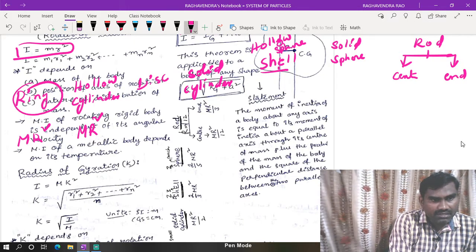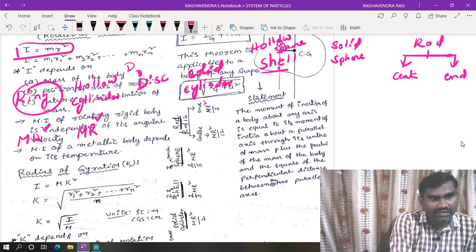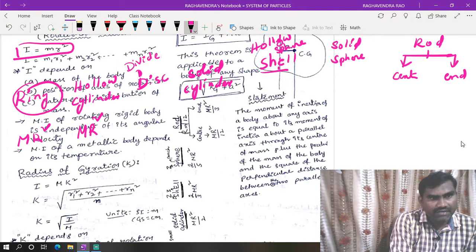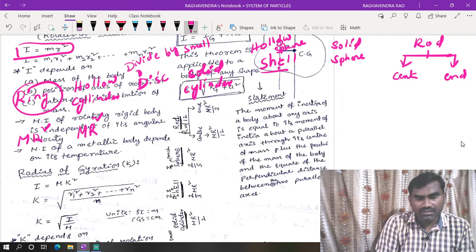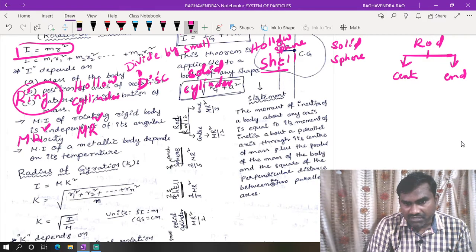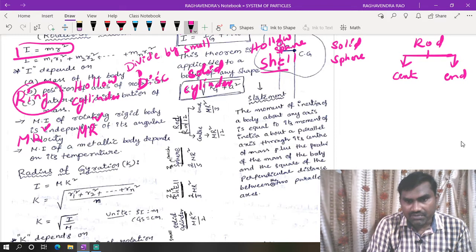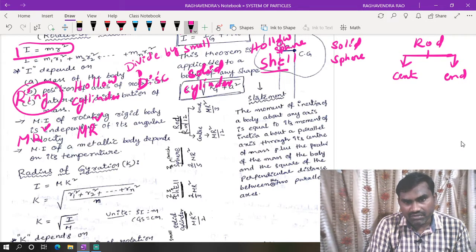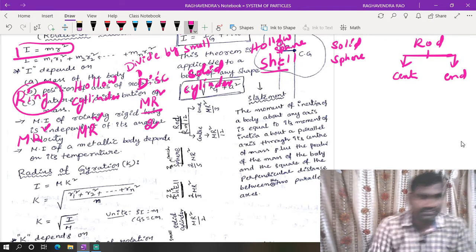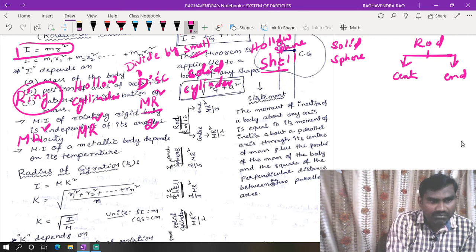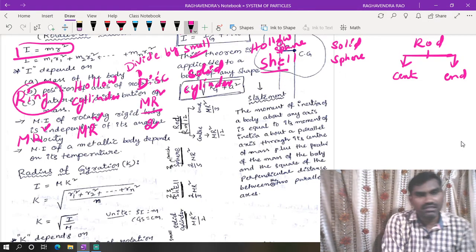D is in the place of D. From this D, we can take divide by S small, divide by small number. For example, 3 is there. 3 divided by small number means 1. Next, 3 by 2. By dividing with the 1, you will get the same value, so there is no change. So divided by small means 2 only. So next number is 2. That is the reason we need to take mr square divided by 2. So we have divided with small number. Like that we can remember.